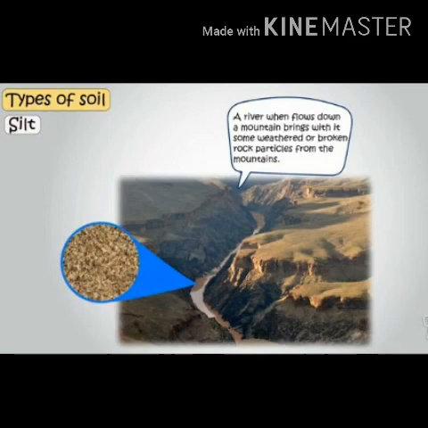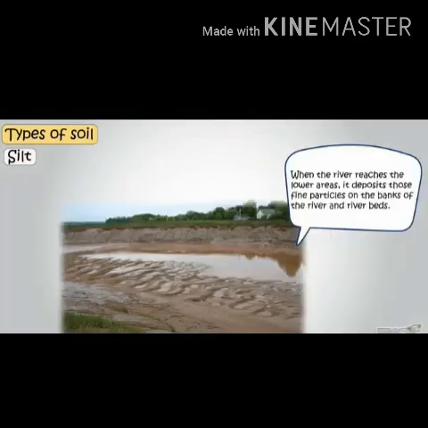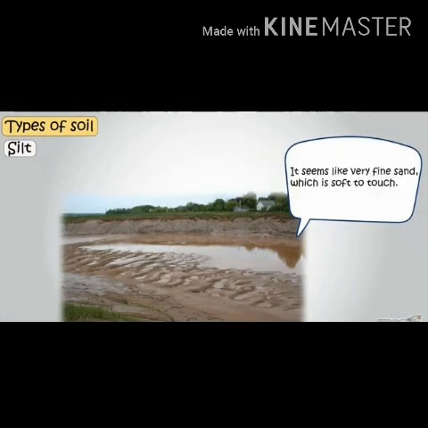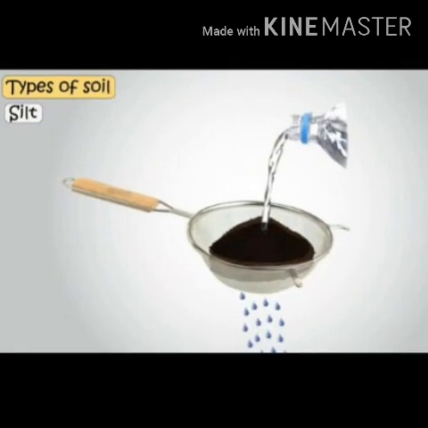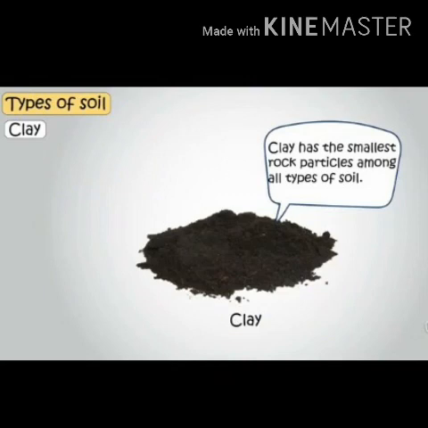So when the river reaches the lower areas, it deposits these fine particles on the banks of the river and river beds. So if you see the river beds, the particles are very fine and they are very soft to touch. So if you take the silt in a strainer and pour water, the water goes through the strainer slowly because it holds some water.